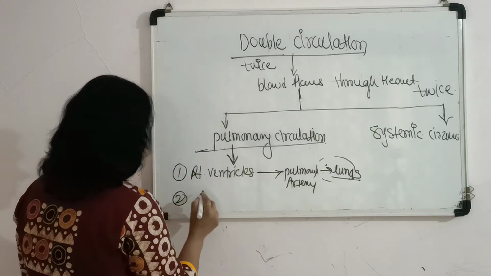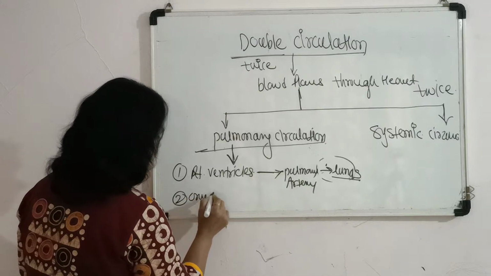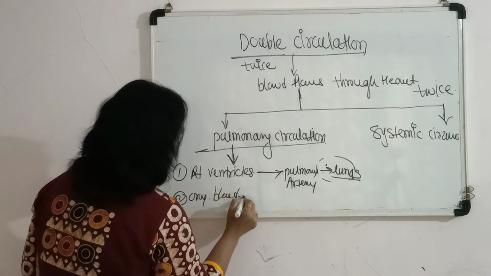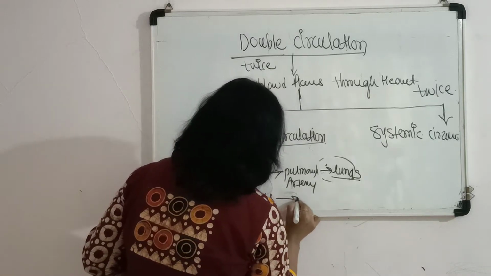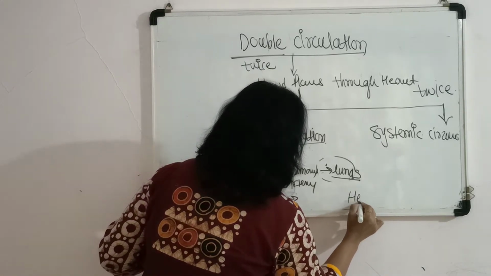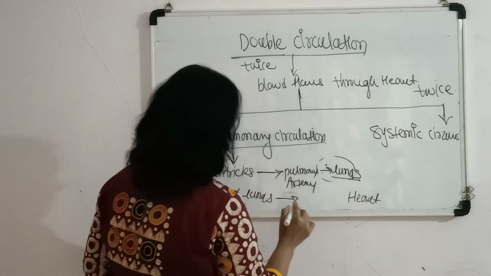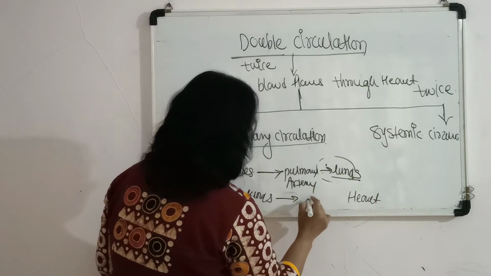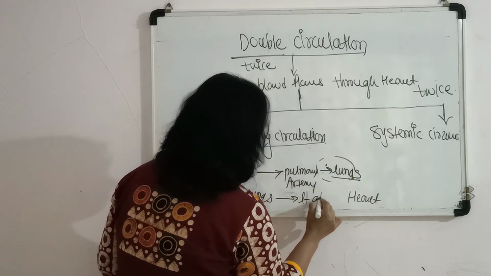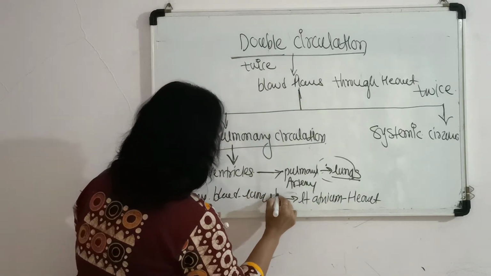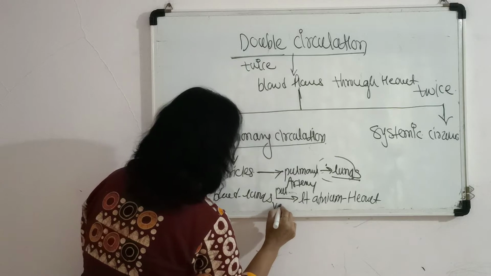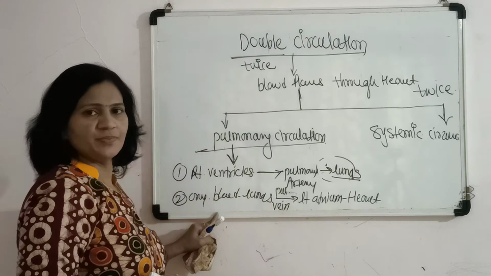Finally, oxygenated blood comes from the lungs up to the heart. In the heart, it enters the left atrium through the pulmonary vein.